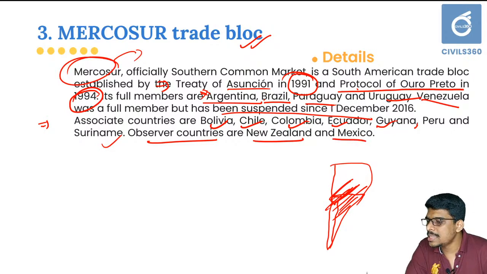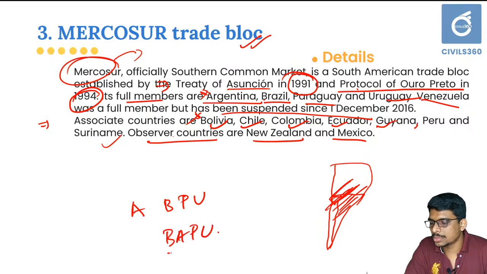You just need to understand that the full members of the Mercosur trade bloc are Argentina, Brazil, Paraguay and Uruguay, or BAPU.